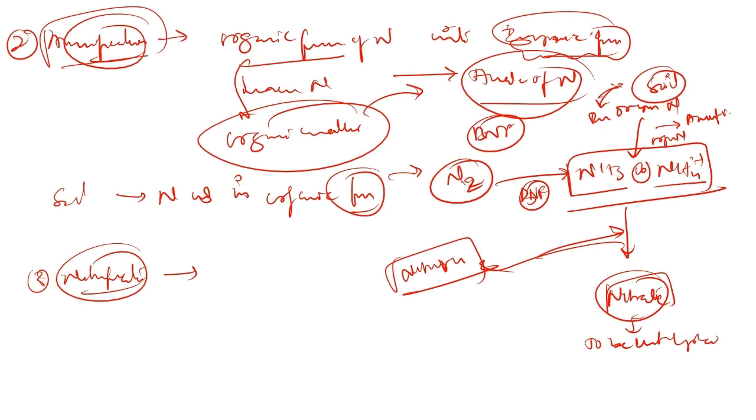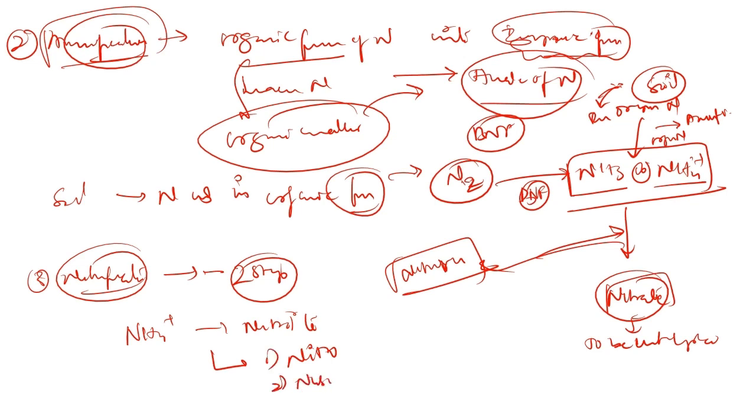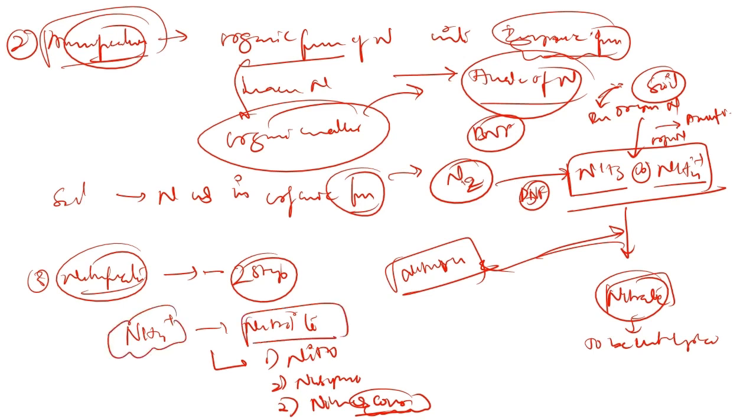This nitrification is done in a two-step process, where in the first step the ammonium ions are converted into nitrite. With the help of different classes of bacteria, which are called Nitrosomonas and Nitrosospira, and thirdly Nitrococcus. These are the three different classes of bacteria which help in the conversion of ammonium ion to nitrite ion. So, this is the first step of nitrification.